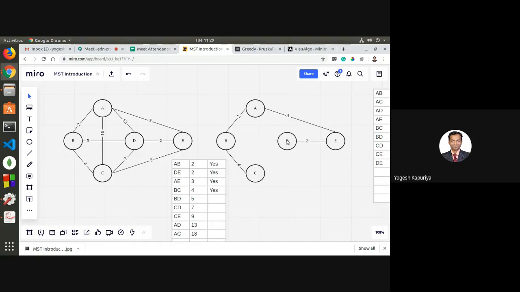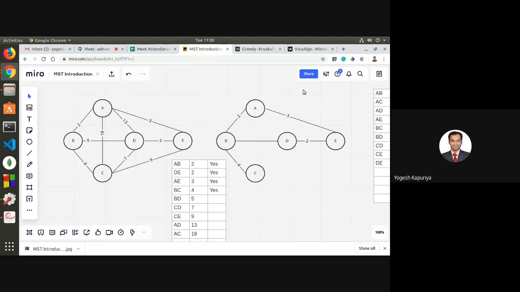B and D, are they connected? It seems that they are not connected, right? But connected doesn't mean only a direct connection. It also means an indirect connection. If you see this, B is connected to A, A is connected to E, and E is connected to D. If you add this edge now between B and D, it will create a loop.